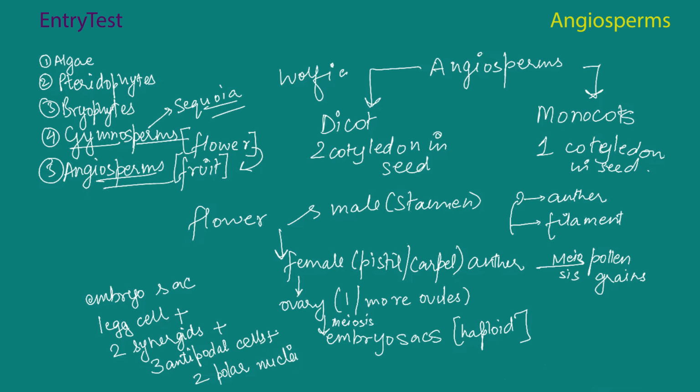So one egg cell with 2 synergids and 3 antipodal cells and 2 polar nuclei.